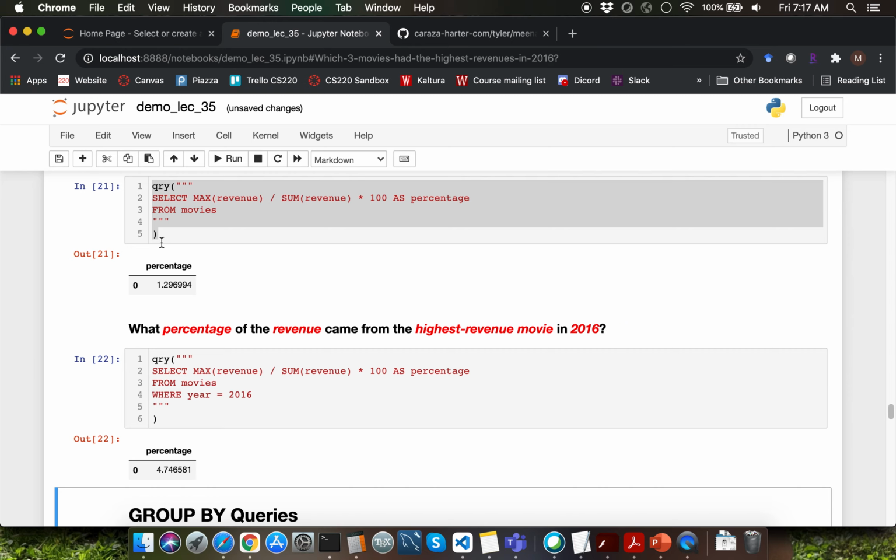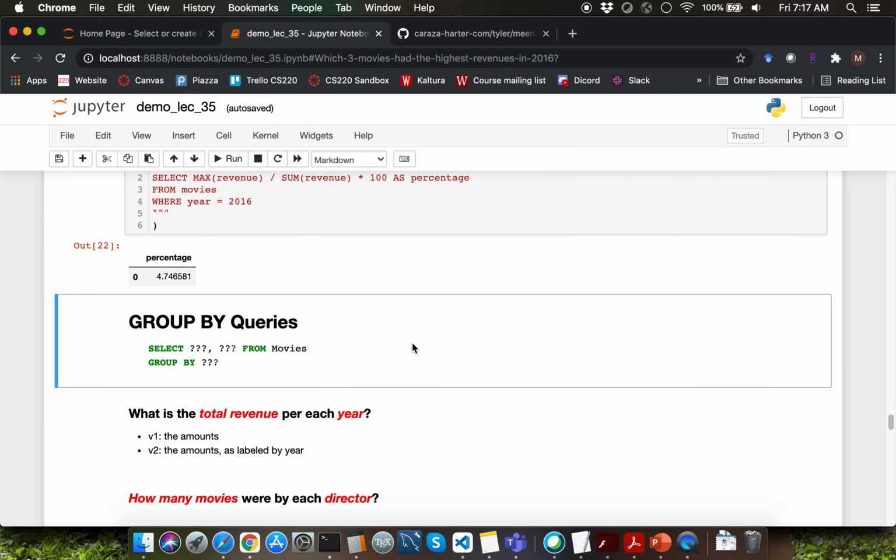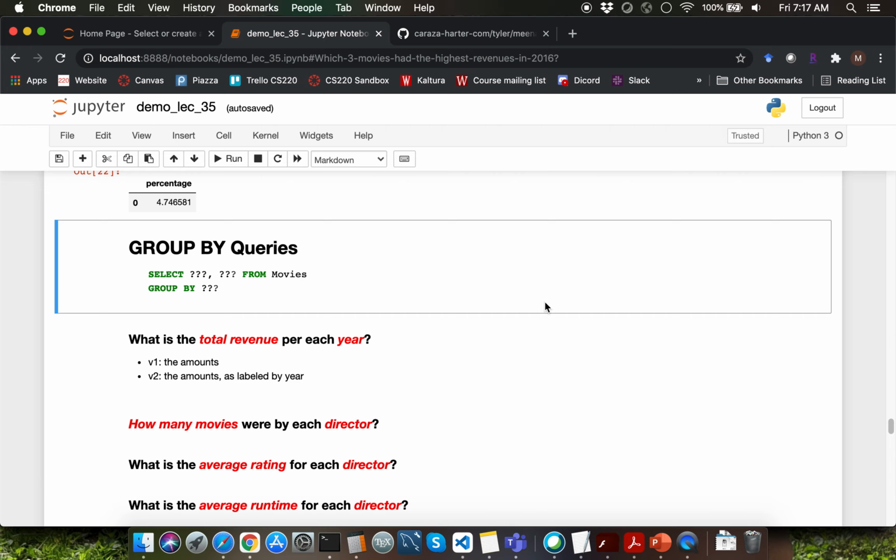Why is this percentage higher than the previous percentage? That's because we are considering only the revenue which came out of the movies in 2016. So among those, the highest revenue movie has contributed to 4.74% of the revenue. I'm going to wrap up this video here. In the next video, we are going to start learning about the group by clause.